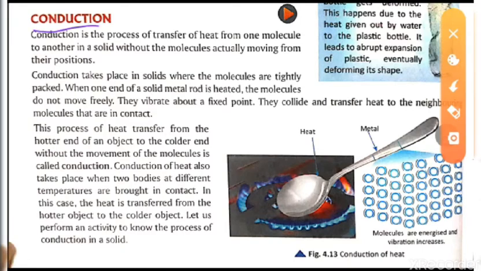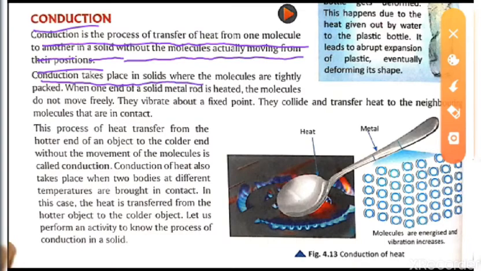So what is conduction? Conduction is the process of transfer of heat from one molecule to another in a solid without the molecules actually moving from their position. That means if the molecules are not moving from their position and at that time also the heat is transferred, this is called conduction. So let's read from here.